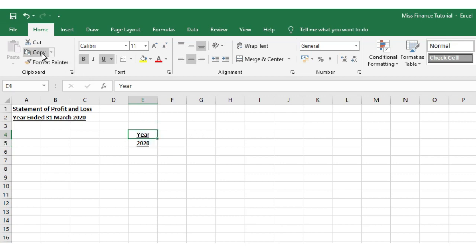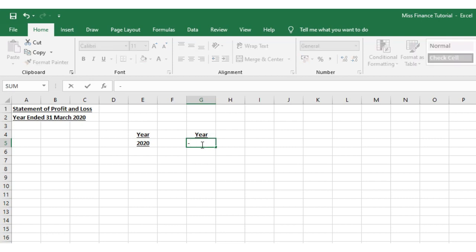So I'm now going to copy this year text into cell G4, and I can do that by selecting E4, hitting copy in the ribbon, and selecting G4, but there is another way. If I select the year and then hit Control C, which is copy, a shortcut in Excel, and then I select cell G4 and hit Control V, that will paste that information into G4 for me, as you can see here.